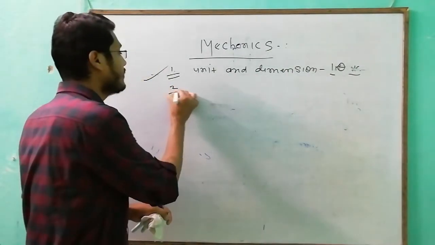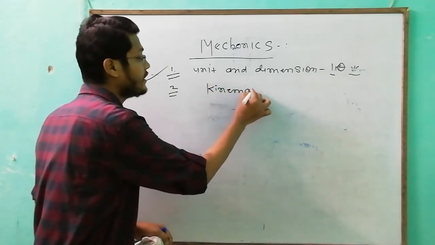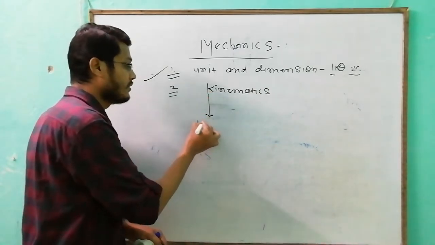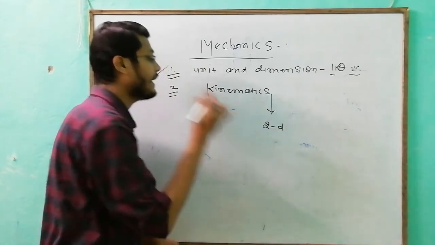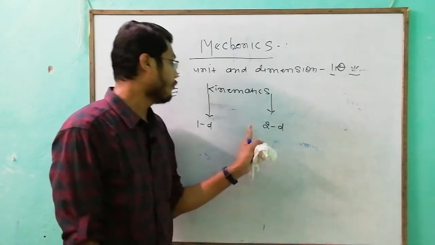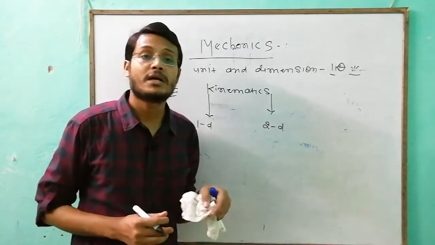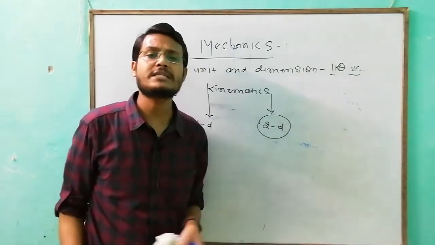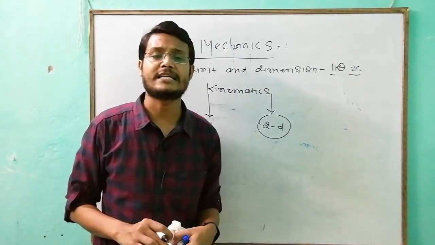Second topic is kinematics. This is a very important topic. It consists of 2 branches, 1D and 2D. 1D is for your concept build-up, but the problems are asked basically from 2D. 2D consists of topics like projectile and relative motion.